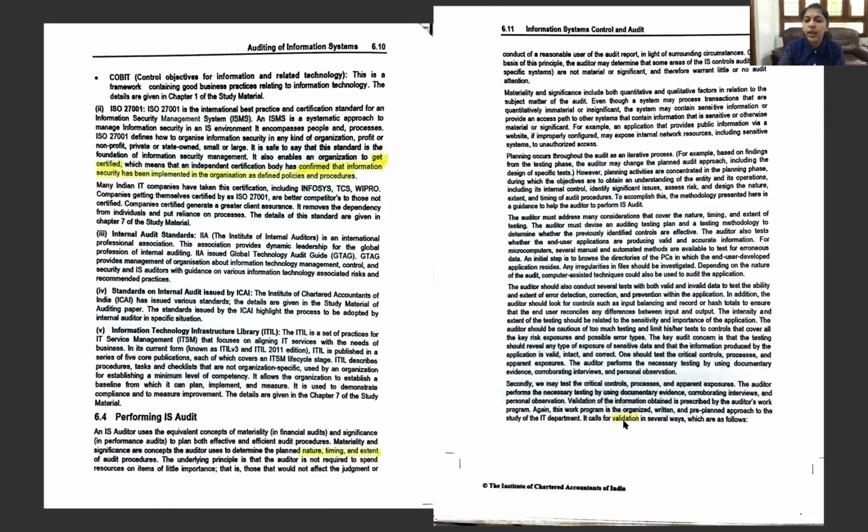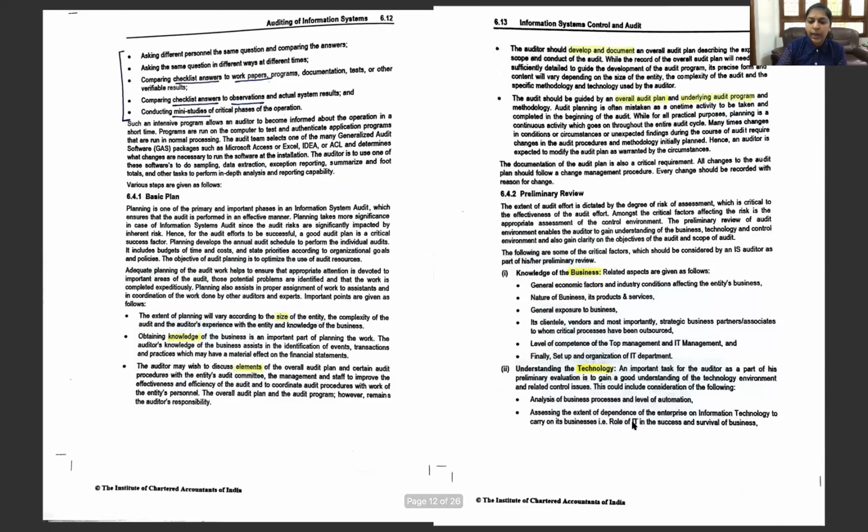So how do we validate this audit plan? It can be validated by following these 5 methods. What are they? Asking different personnel the same question. Then asking the same question in different ways and at different times. So how are we going to validate our audit is the question here.